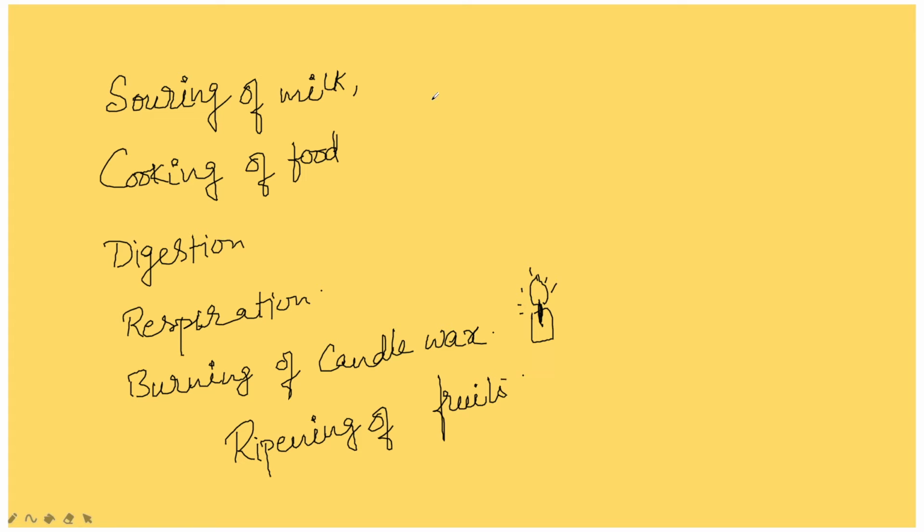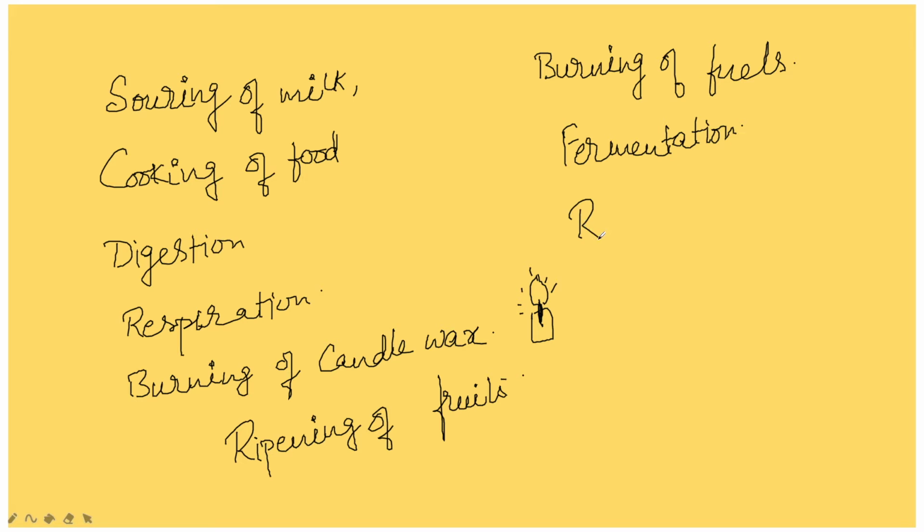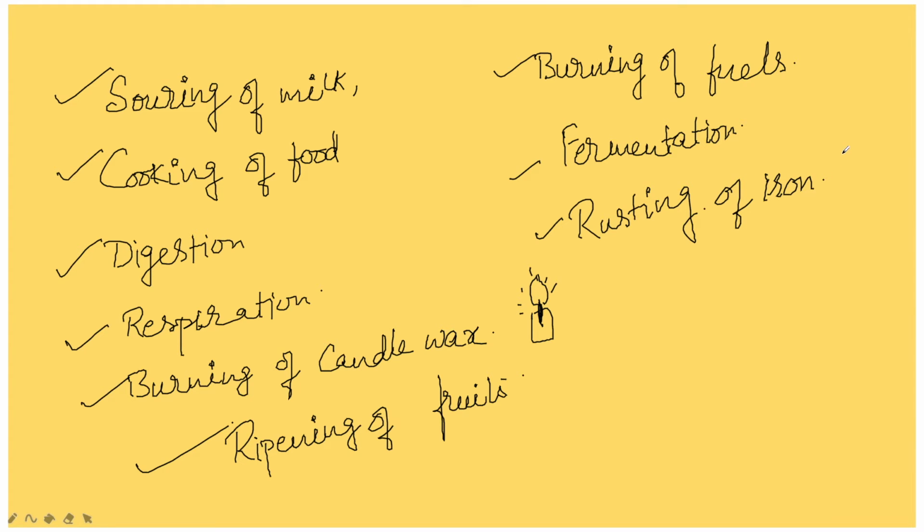Okay, burning of fuels. There are many such reactions which take place in our daily life. Every day we see burning of fuels. Fermentation of grapes. Okay, rusting of iron, a slow process, but it is a chemical reaction, a new substance is forming. So souring of milk, cooking of food, digestion, respiration, ripening of fruits, burning of candle wax, burning of fuels, fermentation of grapes, rusting of iron. Okay, these all come under chemical reactions.